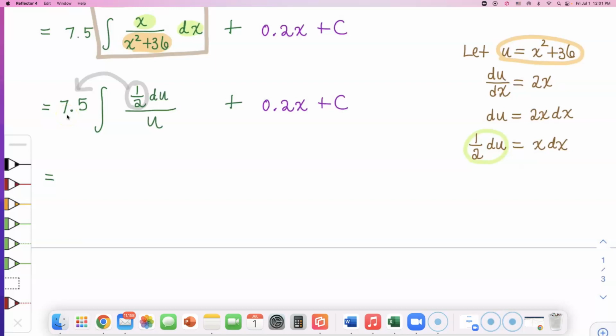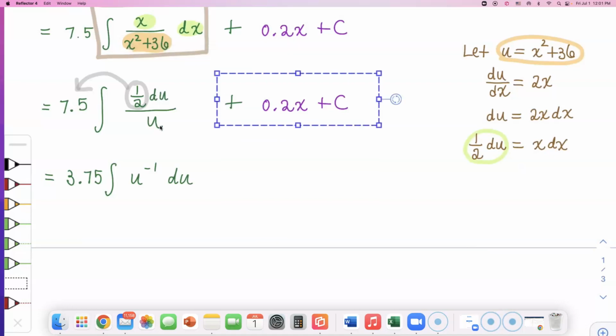I like the decimal, so I'm going to keep it as decimal. 7.5 divided by 2 is 3.75, times the integral of. Now inside, I will rewrite this. You notice that u is in the bottom of the fraction. You can write this as u to the negative first power, du. Now bring this down, exactly the same.